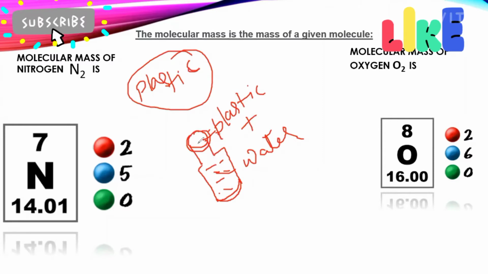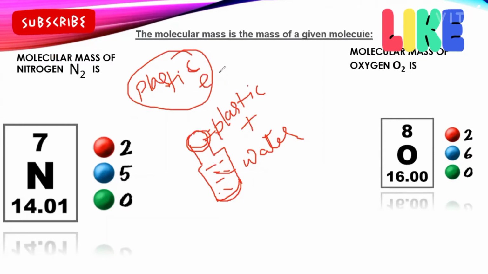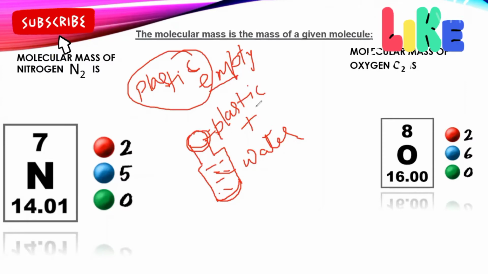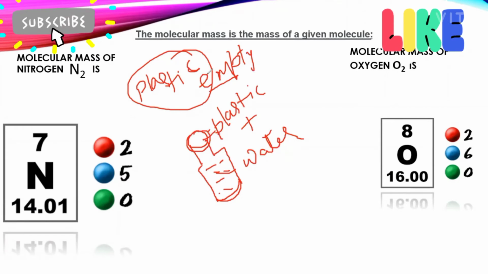If it is an empty bottle, then we consider only plastic, because nothing is in the bottle, and the air will be present. We can say it's empty. Some amount of air will be there, but air particles are very far from each other, so we can neglect it and take only the plastic. Or we can say we cannot neglect it also. Just for understanding, we can say that.